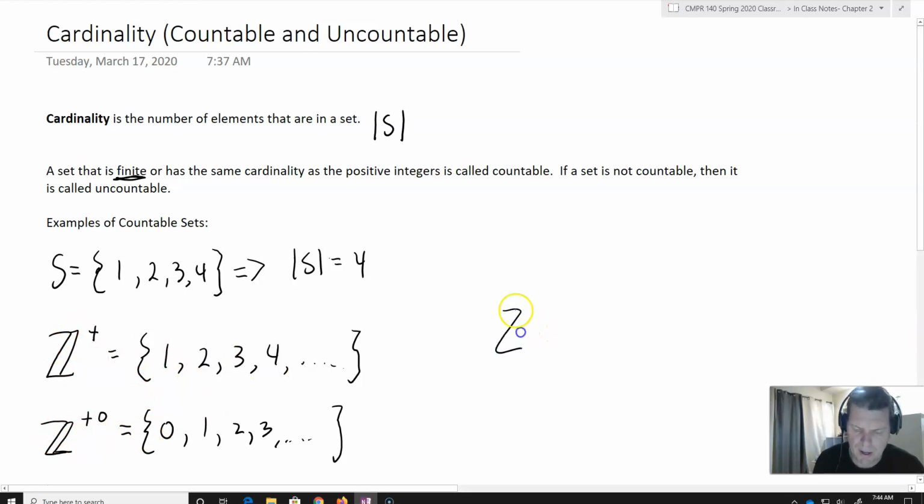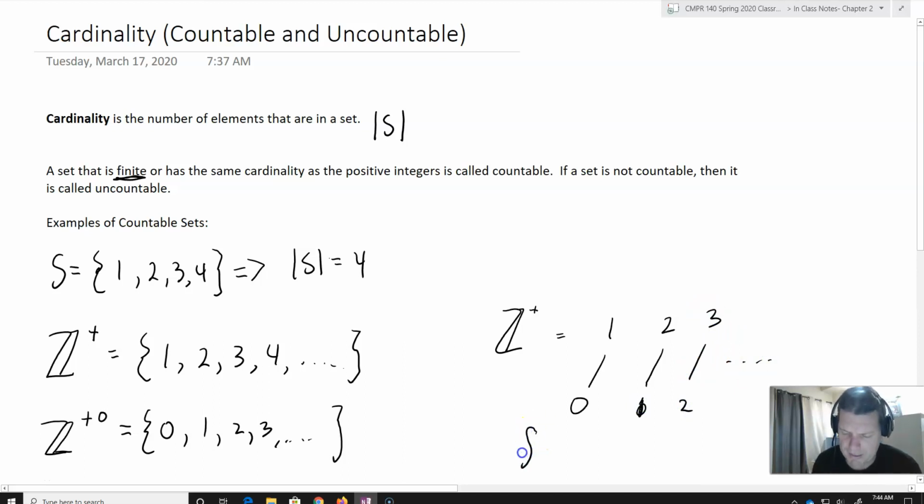We map 1 onto 0, 2 onto 1, 3 onto 2, and so forth. There's a really simple bijection that'll do that, and I'll leave it up to you to prove that it's a bijection. It's just f(x) = x - 1. We define f going from Z plus, the positive values, to Z plus 0. That creates the one-to-one correspondence, and consequently, Z plus 0 is also countable.